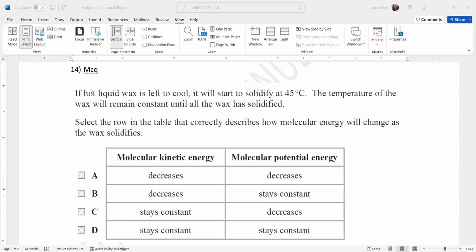So in question 14, hot liquid wax is left to cool and it starts to solidify at 45 degrees. When it solidifies, the temperature does not change. The temperature of the wax will remain constant. Which row is correct? If the temperature is not changing, the kinetic energy will be the same. But what happens when a gas turns to a liquid or a liquid turns into a solid? The potential energy of the particles will decrease. So that's why option C is a valid answer for this.